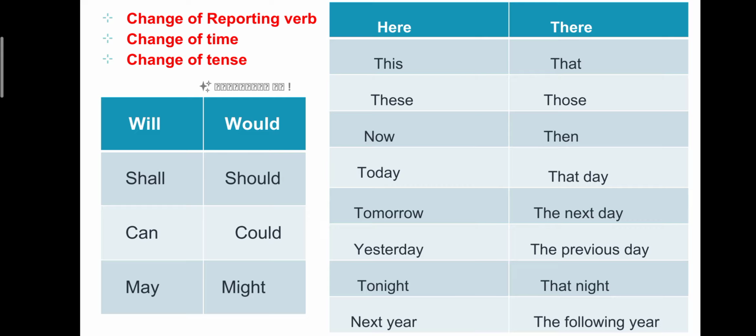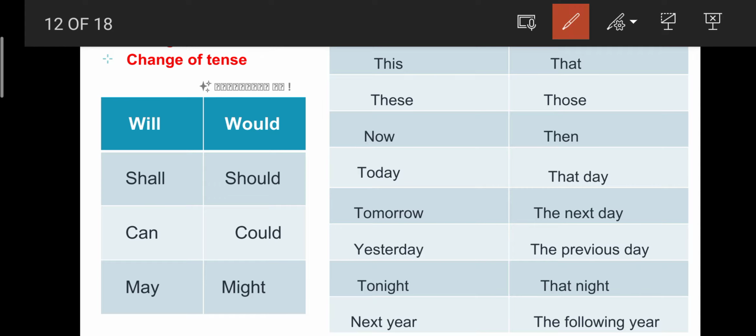Got it? Always check for the timing words in a sentence. Mark it with your pencil so that you will not forget while you are changing a given sentence into indirect speech. Okay, right. So this is the second change. The third change is change of modal verb. If any modal verbs are given in direct speech, while changing into indirect speech, it will change its form. For example, will becomes would, shall becomes should, can becomes could, and may becomes might.